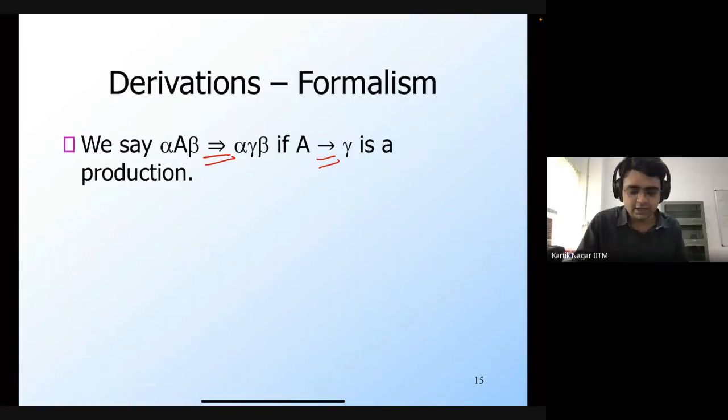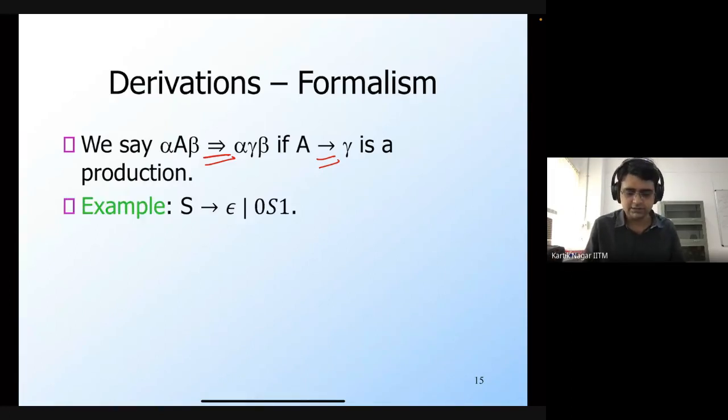If you have alpha A beta, then from that particular string you can derive alpha gamma beta if A generates gamma is a production rule of the context free grammar. So if you have a string of the form alpha A beta, then you can derive the string alpha gamma beta from that particular string. This is the simple definition of a derivation. Okay, so let's try to see an example.